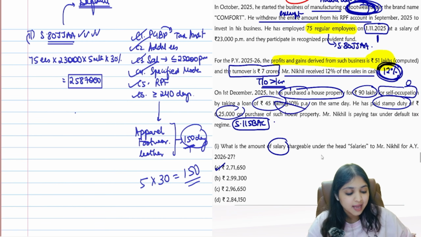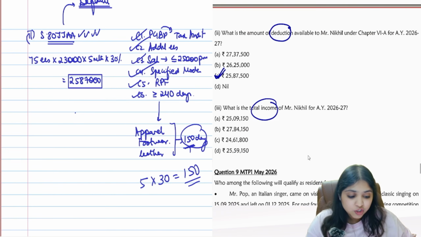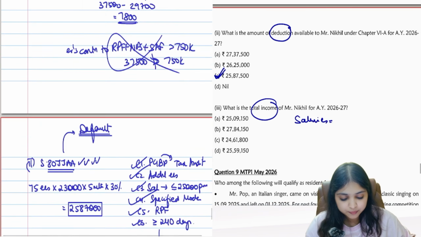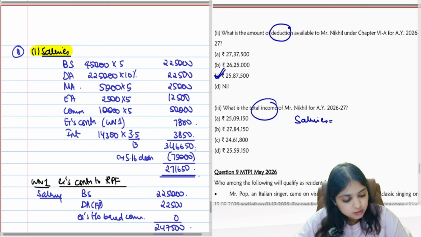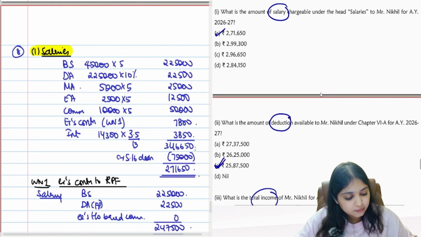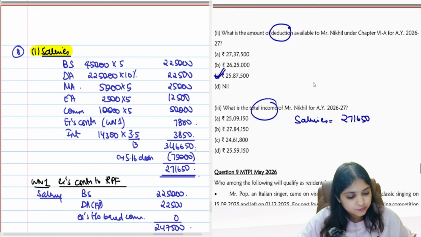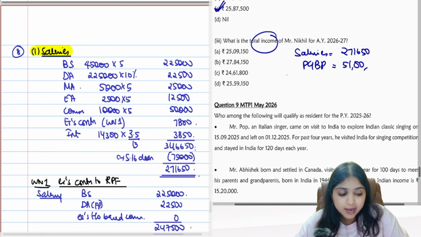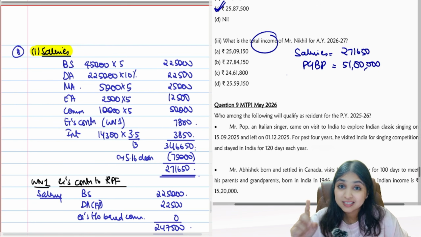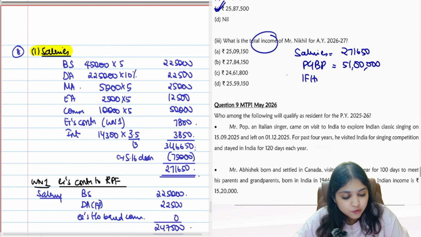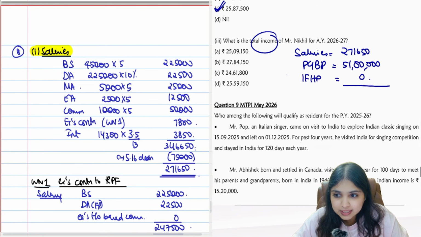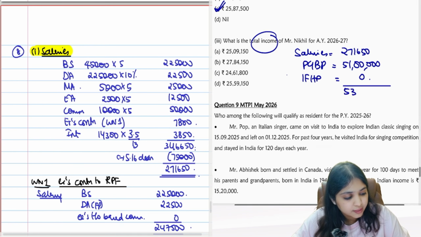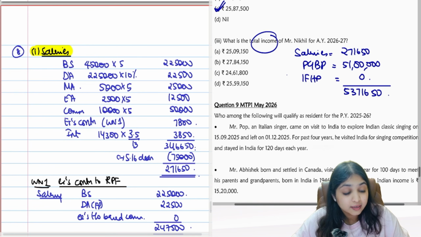So that's it guys. Salary we have computed. Deduction we have computed. Total income, if you see, salaries income is how much? 271,650. Then we are having PGBP. PGBP is 51 lakhs. No other income guys. IFHP we will not compute because self-occupied property in default regime will be 0. So assessee's GTI will be 53,71,650.